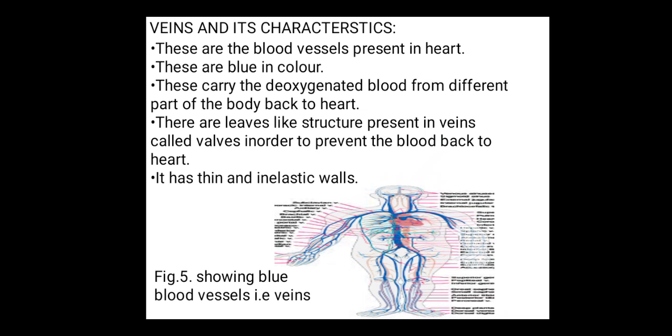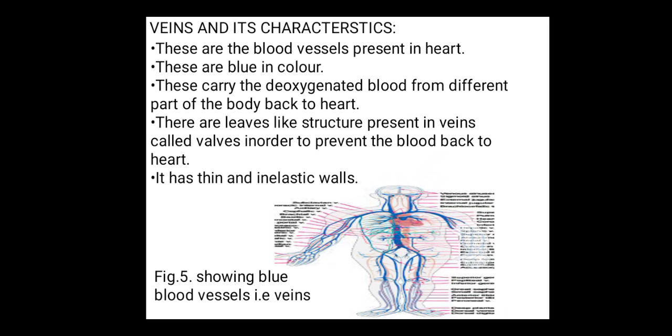These carry the deoxygenated blood from different parts of the body back to the heart. So the blood in these veins passes in a very slow manner. Sometimes, when the blood flows, it comes back again to the organs. To prevent that, there are leaf-like structures present in veins known as valves, in order to prevent the backflow of blood back to the heart.